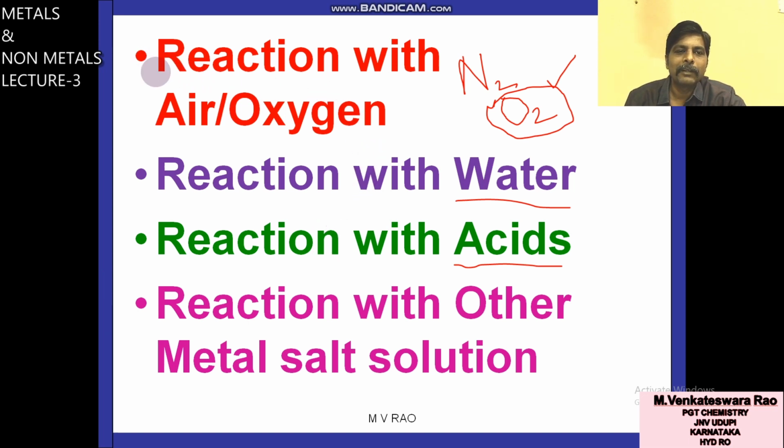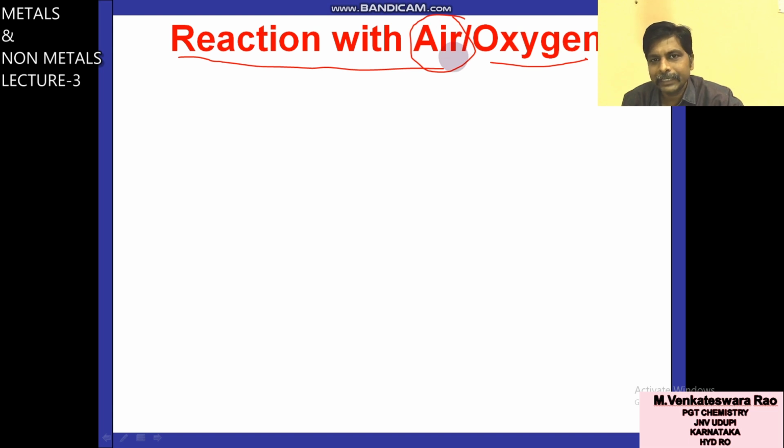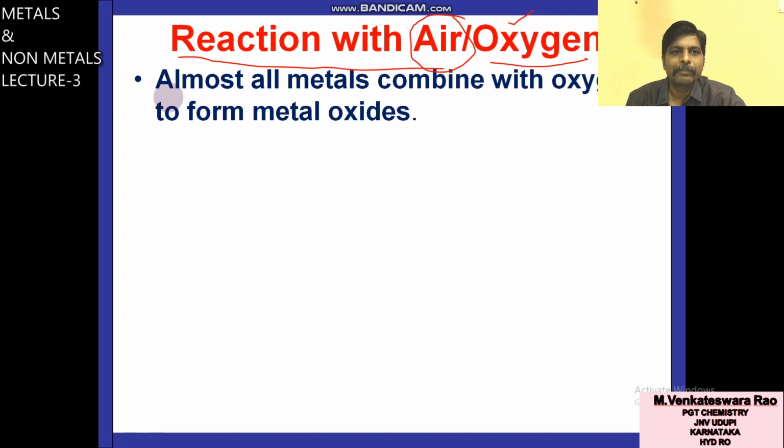First of all we will start with the first property, that is reaction with air. That means oxygen. Already I told you air is a mixture of nitrogen gas and oxygen gas, but nitrogen is relatively inert, so metals will react with oxygen.